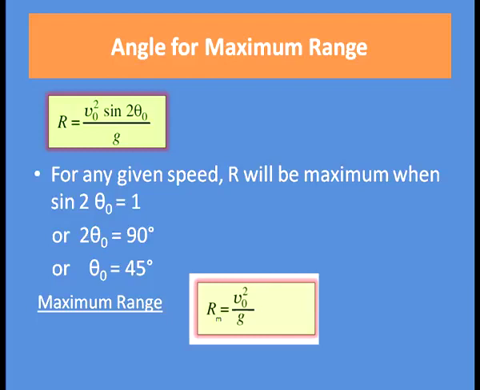So, sin 2 theta 0 equal to 1, that means 2 theta 0 equal to 90 degrees, that means theta 0 equal to 45 degrees. So, now putting theta 0 equal to 45 degrees, we find the maximum range R m equal to v 0 square divided by g. Now, we have found out the total time of flight, the maximum height covered and the expression for range.